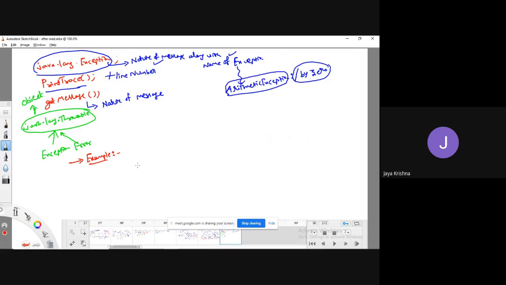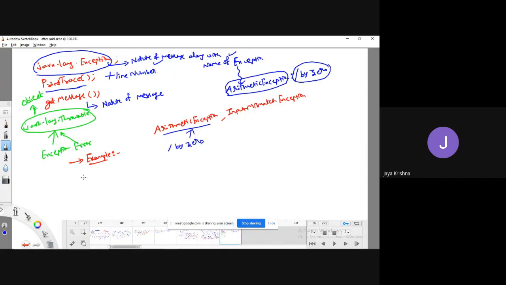What I am going to do is mainly show two kinds of exceptions. One is arithmetic exception, another one is input mismatch exception. These two kinds of exceptions I want to show in this example. So what is arithmetic exception? Whenever there is a problem related to any kind of arithmetic operation, it is going to raise an exception called arithmetic exception. The general kind of arithmetic exception is division by zero.